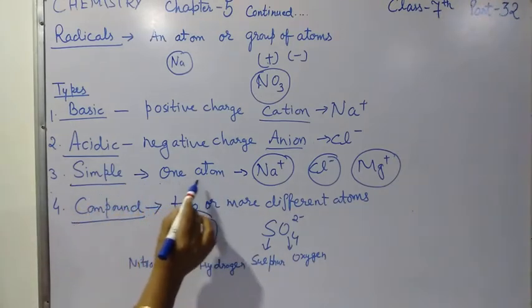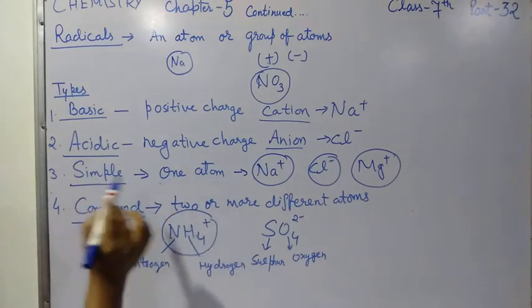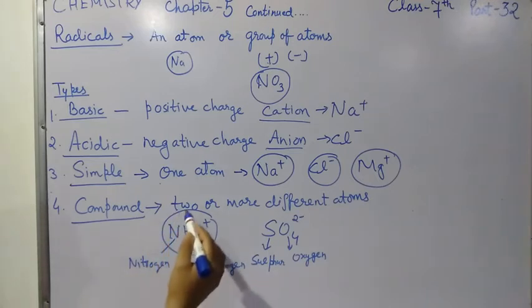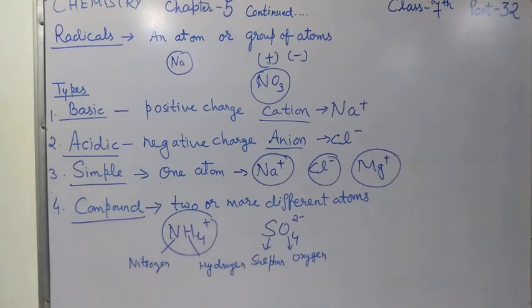Last one is the compound radical, when a radical is formed by a group of different atoms. So these were about the radicals.